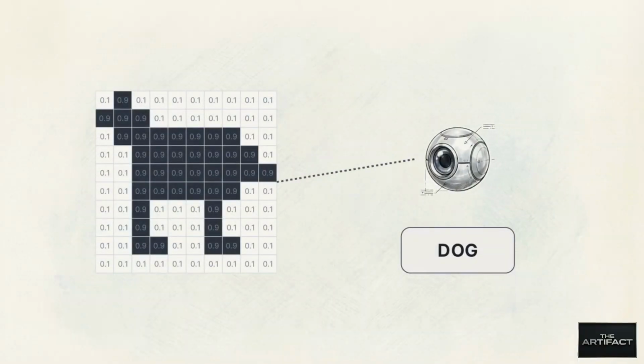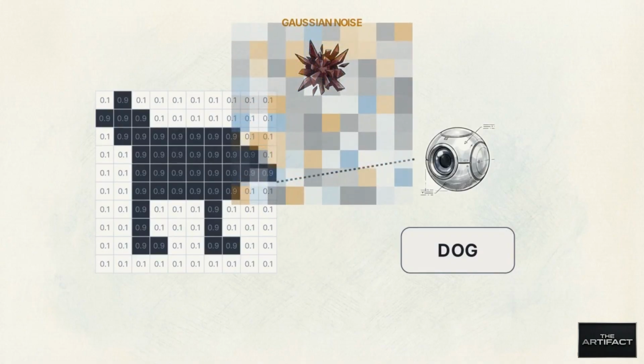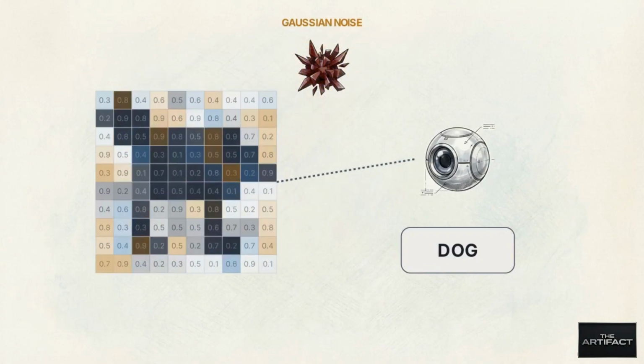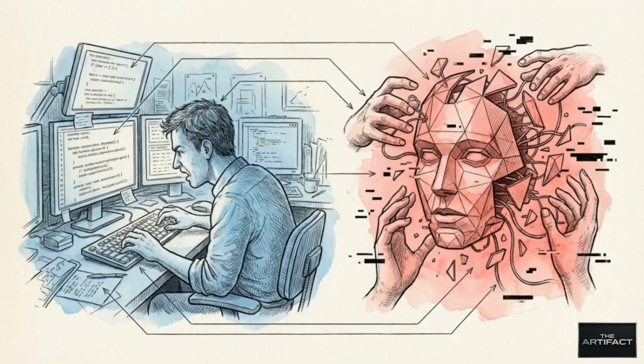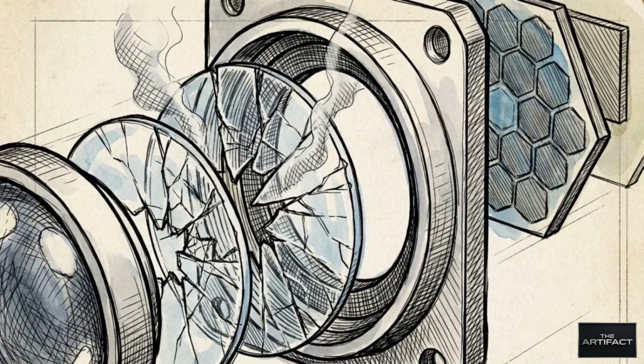This visualization demonstrates Gaussian noise. By overlaying a specifically calculated layer of static onto an image, an attacker can physically warp the data the AI processes, completely changing its interpretation without altering the image to the human eye. This vulnerability triggered an ongoing arms race between cybersecurity researchers trying to patch these models and attackers developing more sophisticated illusions. The foundational fragility of artificial intelligence was located in its literal eyesight.